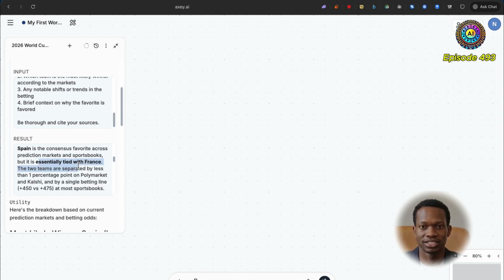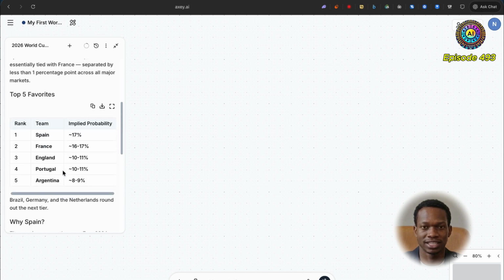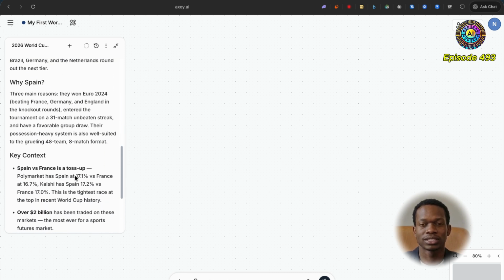They are essentially tied with France, as we can see here. I'm actually gonna take a look at this now. So let's see. So the key context is that Spain versus France is a toss-up.